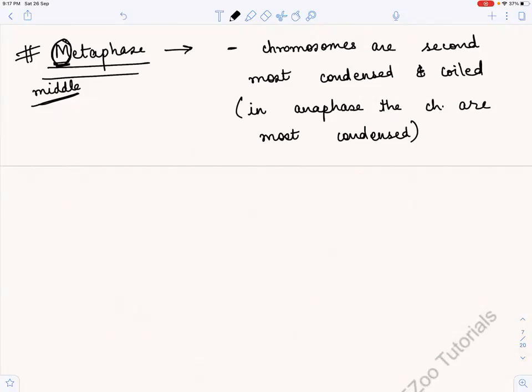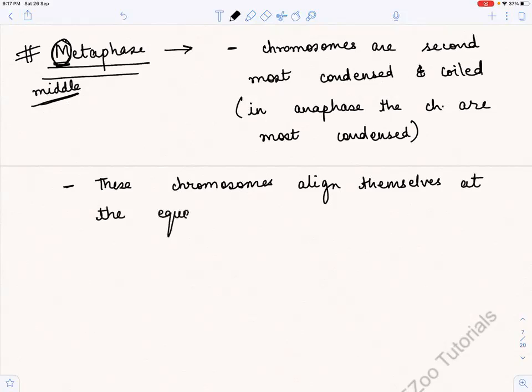Now what happened? These chromosomes carrying genetic material information, what did they do? They align themselves where? At the equator of the cell, right? So that's why I said M for metaphase and M for middle.